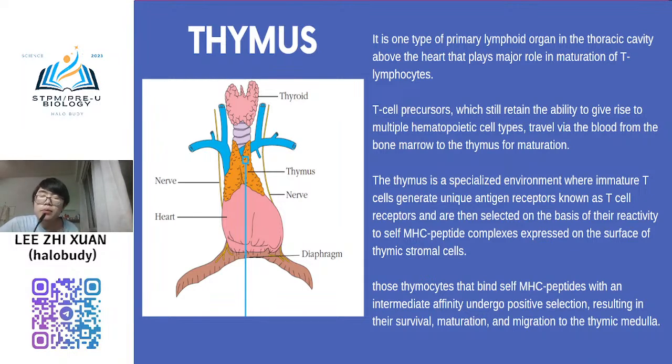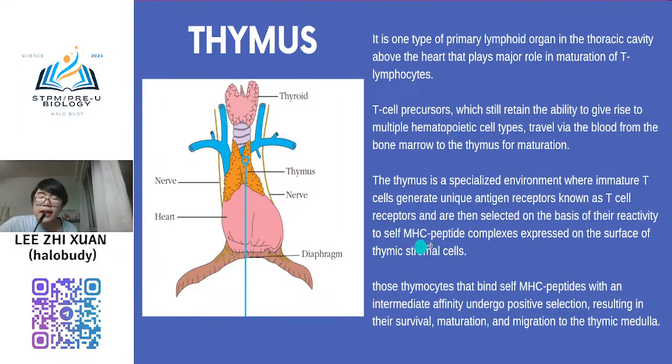Okay. So this receptor will be produced and then be selected based on their reactivity to self MHC peptide complex expressed on the surface of thymic stromal cell. Another term we call as MHC protein, major histocompatibility complex, the full name. Okay, MHC.